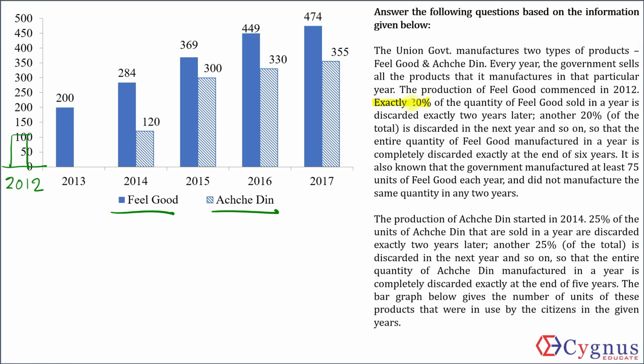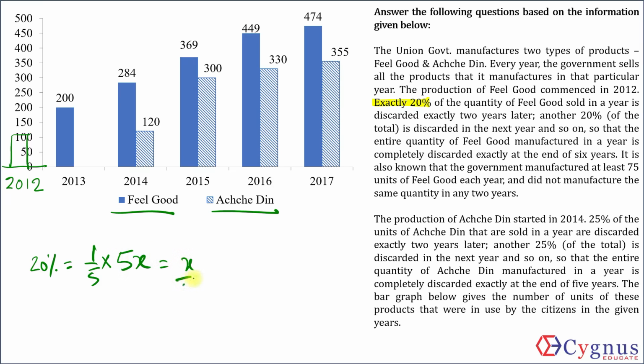It's written exactly 20% of the quantity. Now see, exactly 20% of the quantity means 1/5. I hope you remember your fractions. 20% is 1/5. So 20% of the quantity should be an integer, because the number of units that I am discarding cannot be a fraction, which means the production in any year must be a multiple of 5. 5x, let us say.